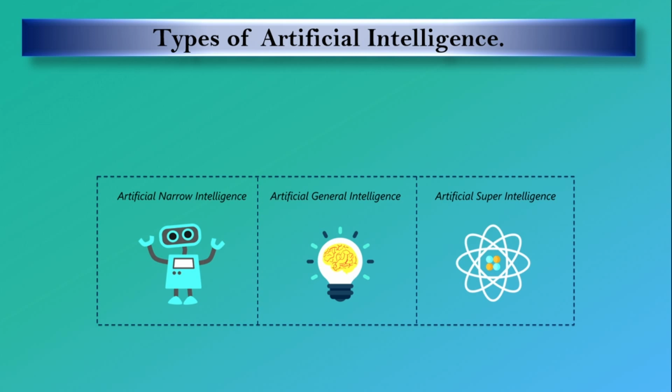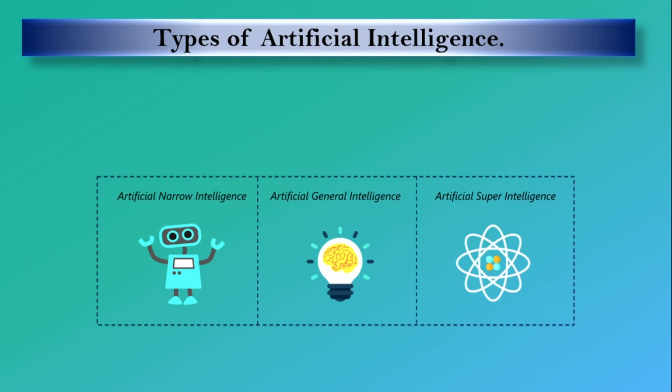Then artificial general intelligence. This is also known as strong AI and it involves machines that possess the ability to perform any intellectual task that a human being can do. Machines do not possess human-like ability yet, though we have very strong processing units that can perform high-level computation. Strong AI is not implemented yet. We are only at the first stage of artificial intelligence, which is artificial narrow intelligence, also known as weak AI.